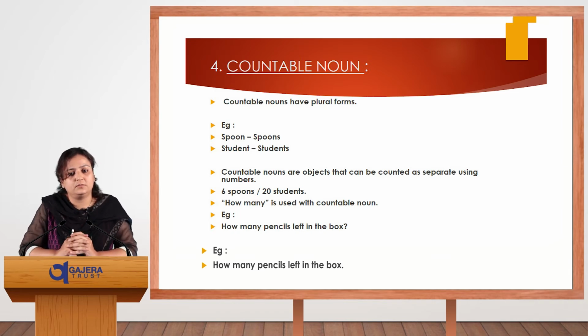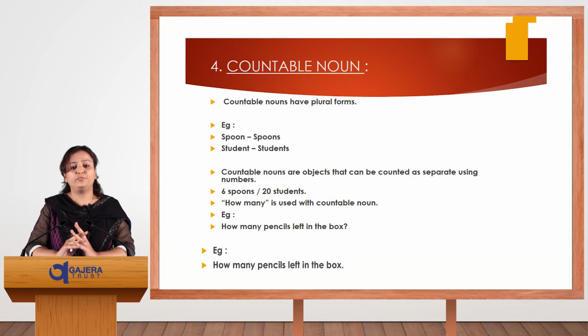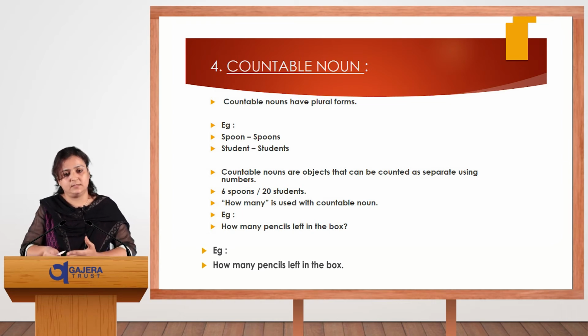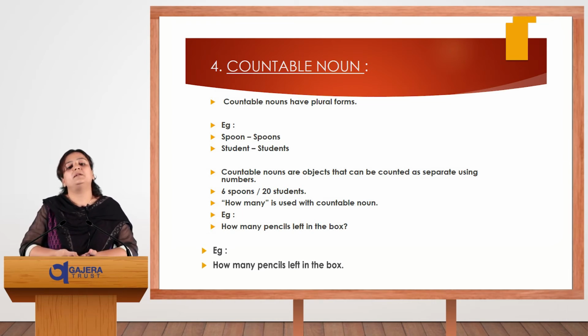Fourth one, countable noun. Countable nouns have plural forms. We can count them, and that's called a countable noun. For example, spoon, spoons, student, students, pen, pens, pencil, pencils. Countable nouns are objects that can be counted as separate using numbers.